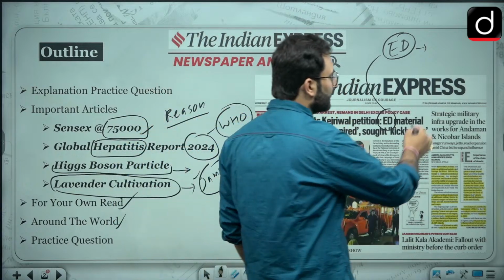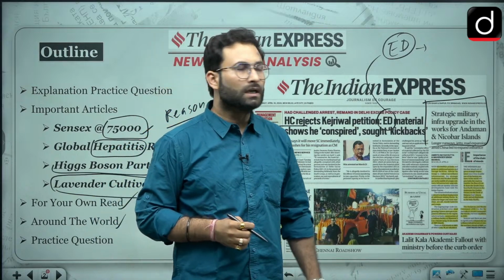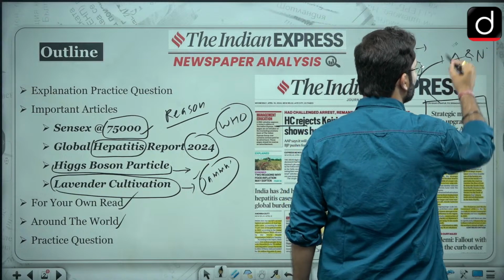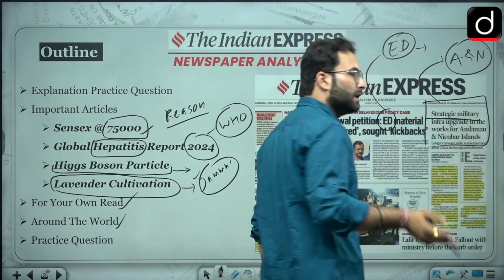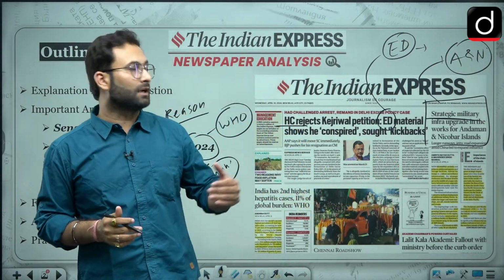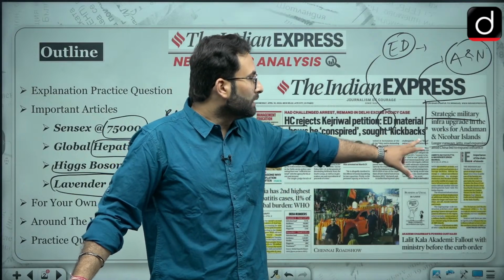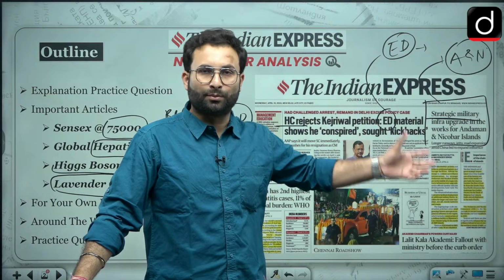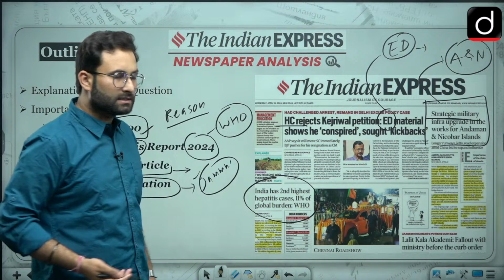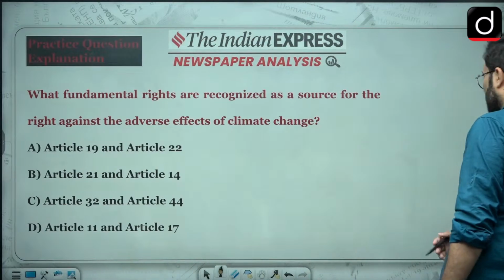Now coming to the second article, which is related to the strategic military infra upgrade in Andaman and Nicobar. We will see what the importance of Andaman and Nicobar is, and why we are going for this strategic military upgrade right now. In our previous session we have seen that Andaman and Nicobar is a tri-service command. We will talk about this strategic location as well as its importance. Now the third article is related to hepatitis cases, which I have already told you we will be discussing. Now let's start with the practice question which was given to you in the last lecture.